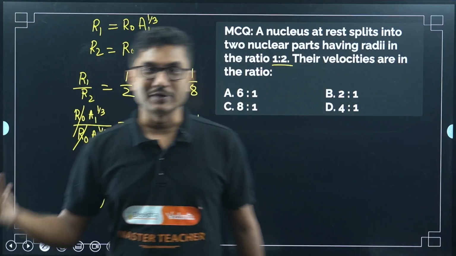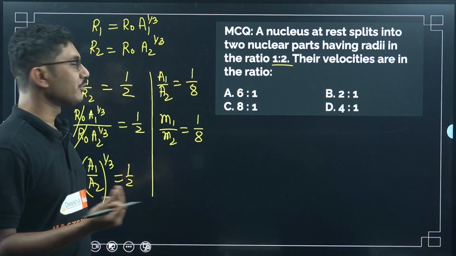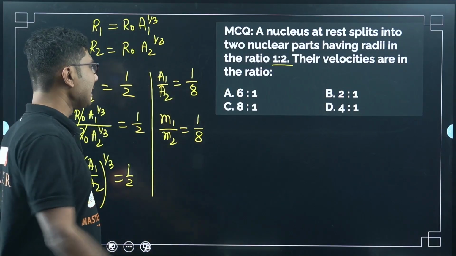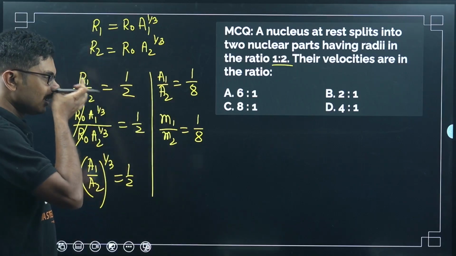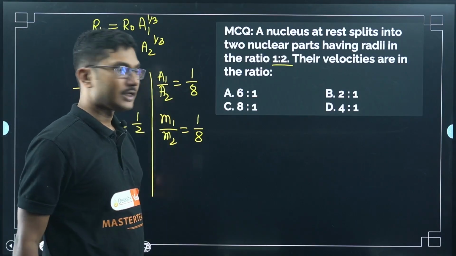Because it consists of protons and neutrons. Protons and neutrons are almost equal in mass, right? So the total mass, if you multiply it with 1 u, you will get the mass, right? So the mass will also be in the ratio of 1:8.